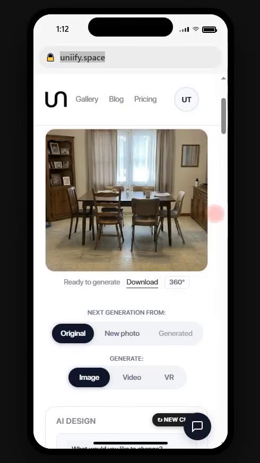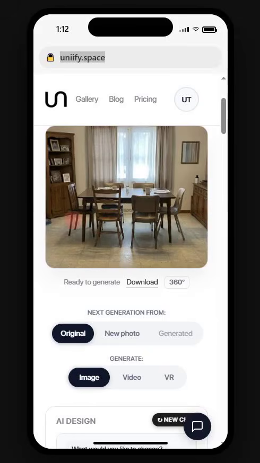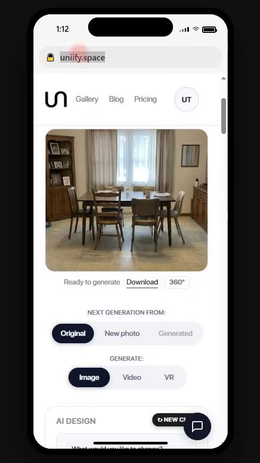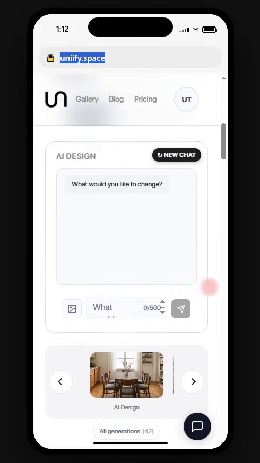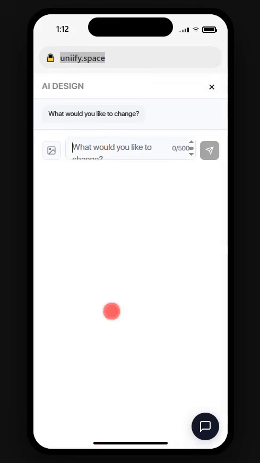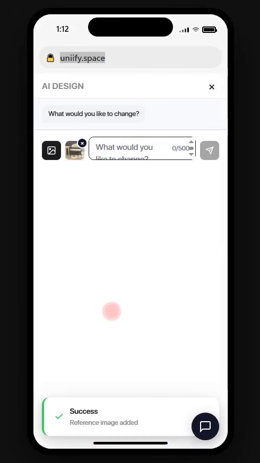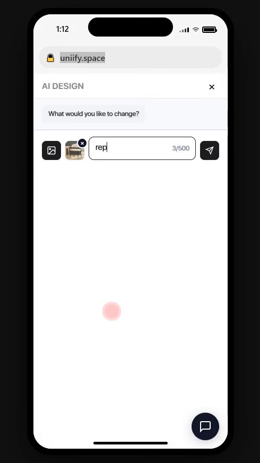To see how the new chairs will look with the table, what we want to do here is go to this website and upload a photo. And then, in the chat with the artificial intelligence, you need to paste the reference for the new chair and type in a request to replace the old chairs with the new ones from the reference.